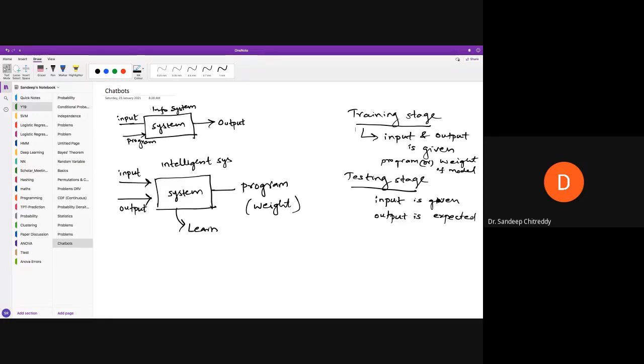So we are all engineers, so we should not fall prey to the same situation. By the end of this semester, you should know what it is, what it means to learn, and what it means to be intelligent. That I'll discuss when it comes to CO4. But now what we'll assume is we have a black box. If you give input and output, it can learn for itself. And during the testing stage, if you give a text input, it will give you the output based on the class it belongs to.